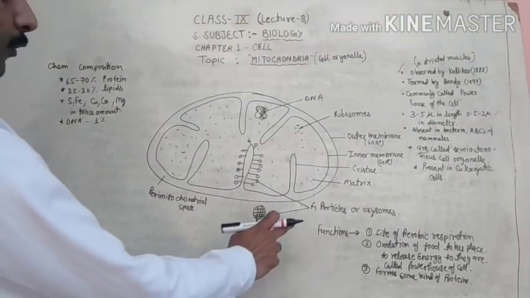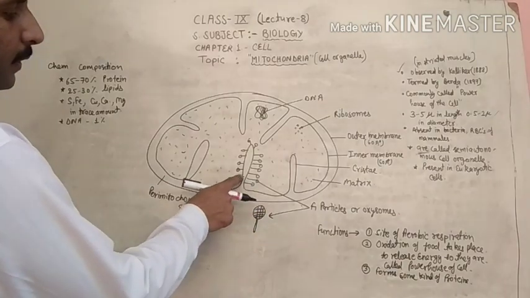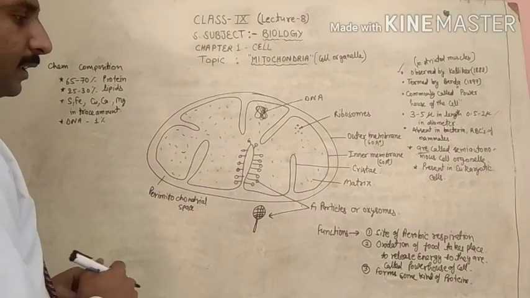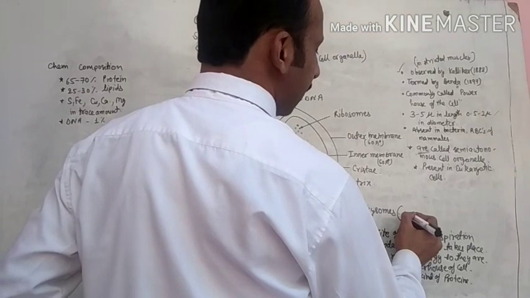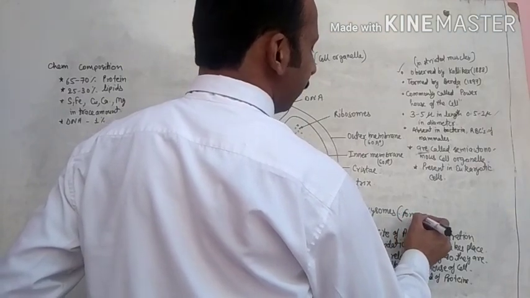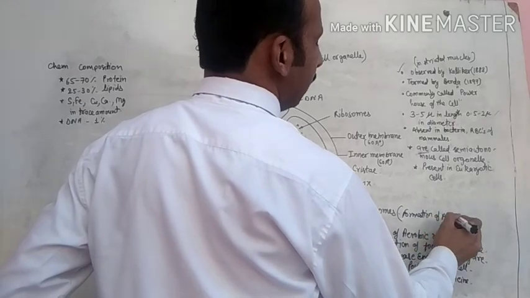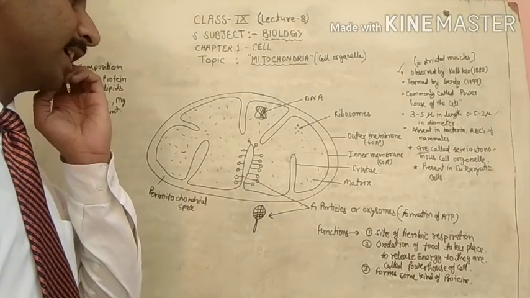Now, these F1 particles are helpful. These tennis racket-like structures are present on the cristae. They are called F1 particles or oxysomes, and they are helpful in the formation of ATP, because ATP is synthesized in the F1 particles.